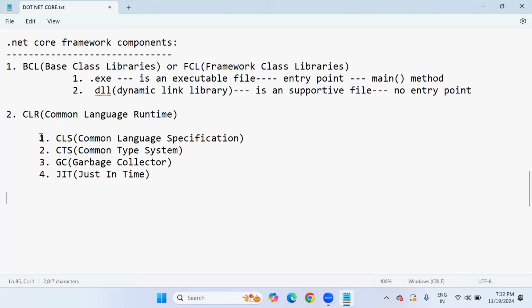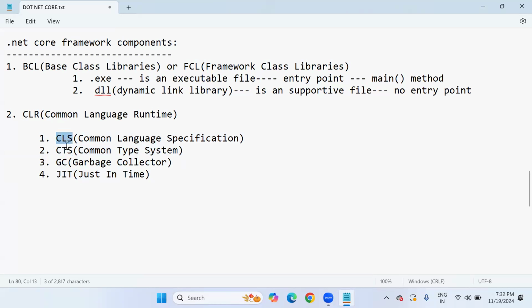If any one of these four subcomponents does not work well, then CLR is not going to provide the proper execution or runtime environment for a .NET application. Every subcomponent is required to work properly, because every subcomponent has its own task to do in the process of execution.